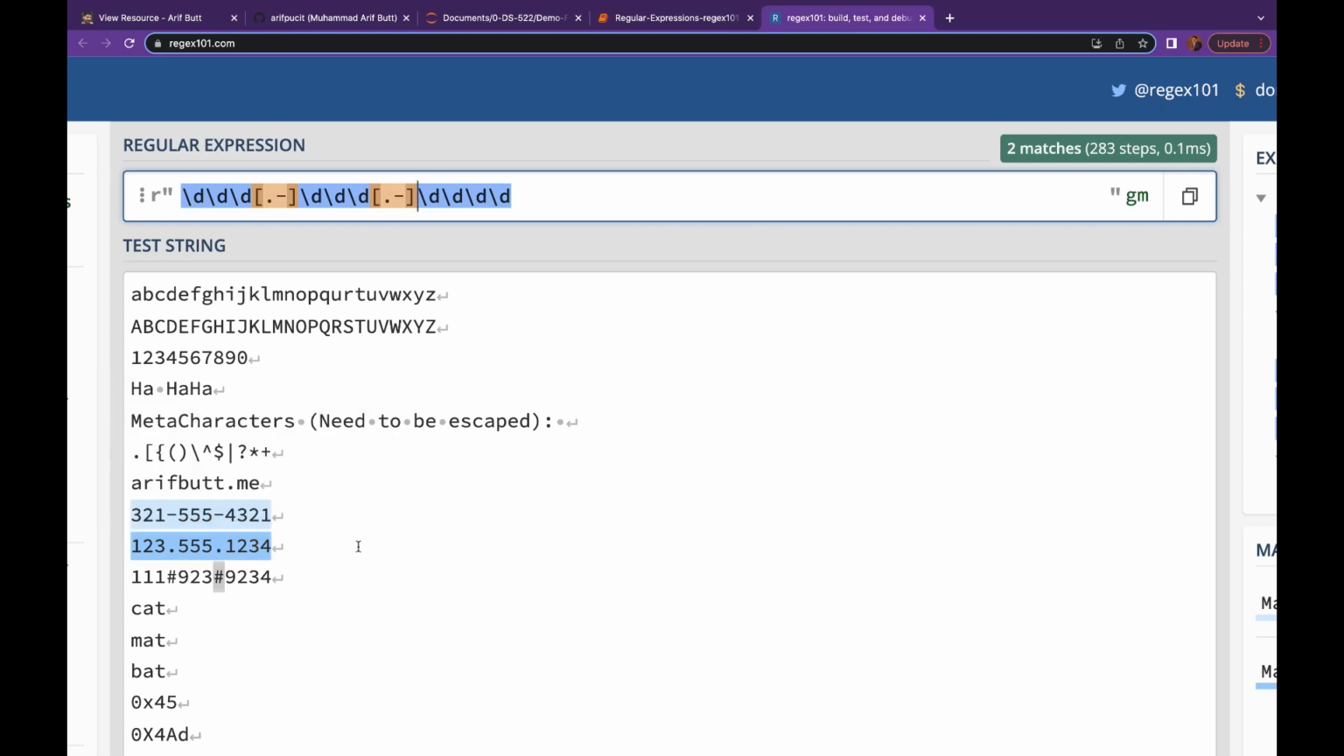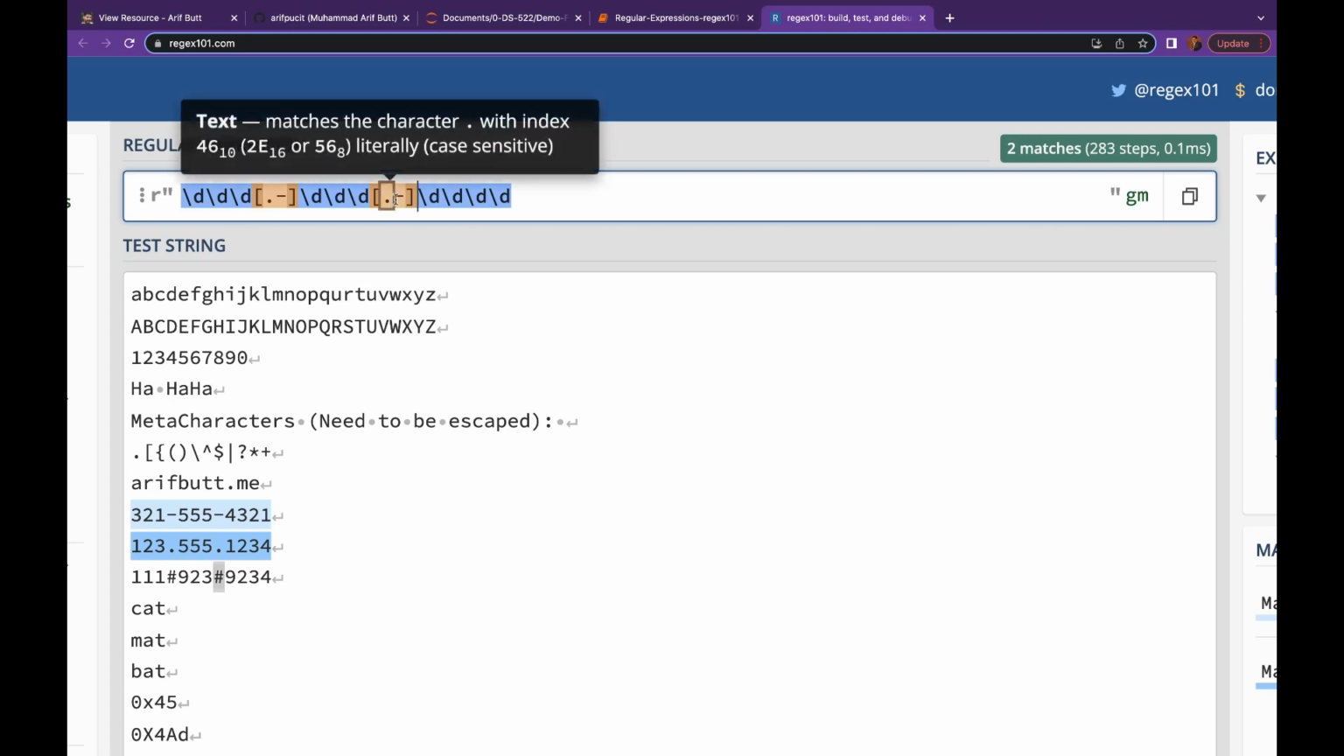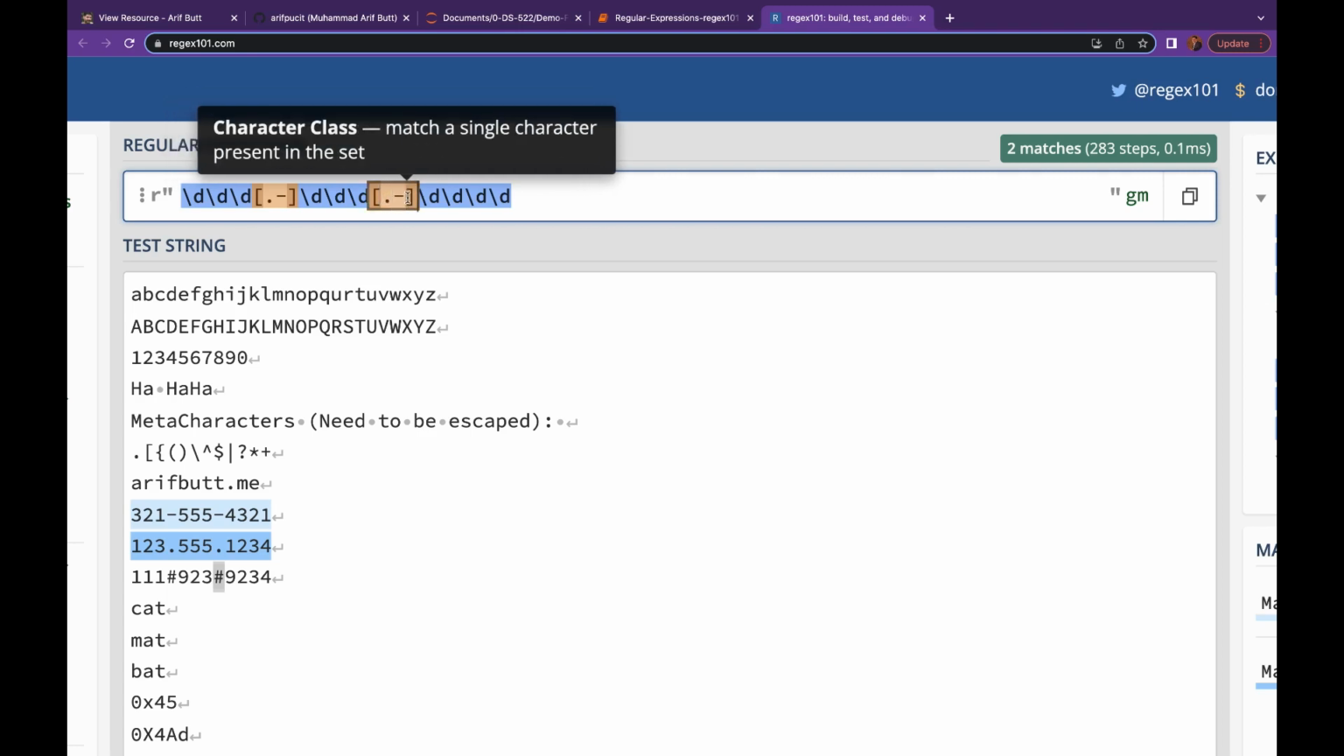One more important point that you need to keep in mind is that inside this bracket, once you are using this dot, you need not precede it with a backslash. And the other point is that this dash, if you are using it, must come either at the beginning or at the end inside this straight bracket. Because if you are using it in between, it means something else, and it means range. So let me show you this as well.